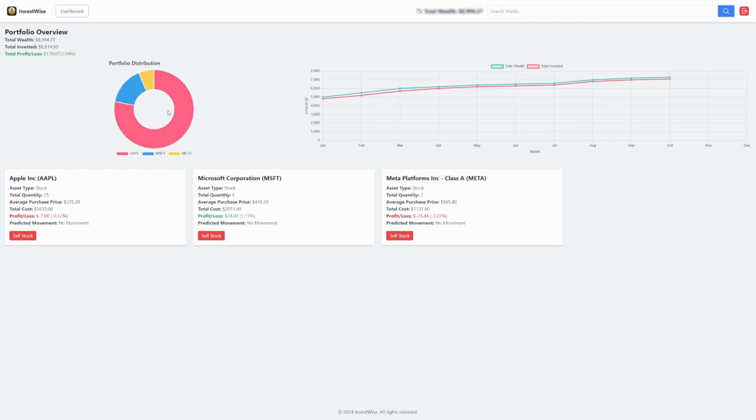Here I added a donut chart to visually represent the distribution of stocks in the user's portfolio, and an area chart, which I'm still working on, to show the evolution of the total invested amount versus the total wealth. These visualizations provide users with a clear overview of their investment performance.